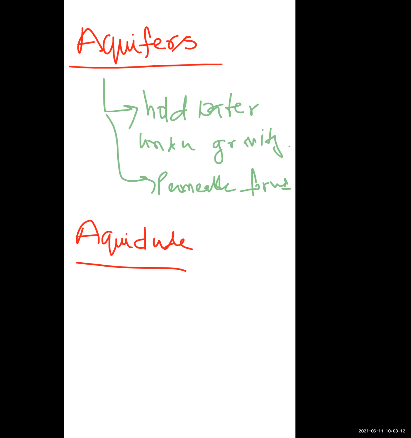So an aquiclude is a layer overlain by a confined bed of impervious material. So the aquiclude is in between impervious material, within the impervious material.